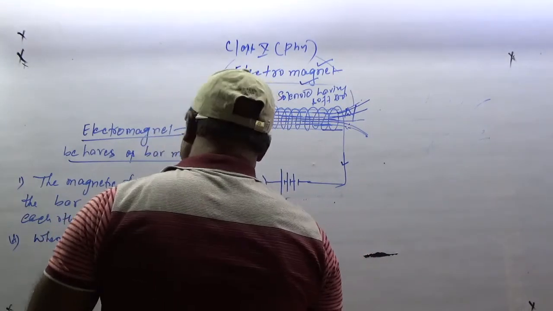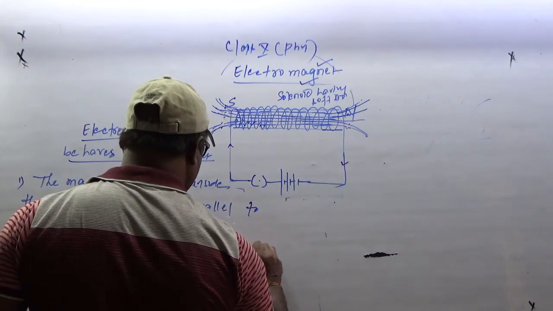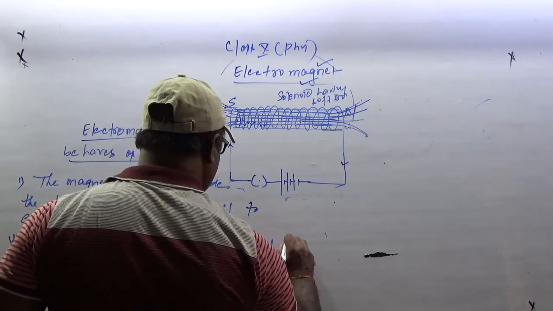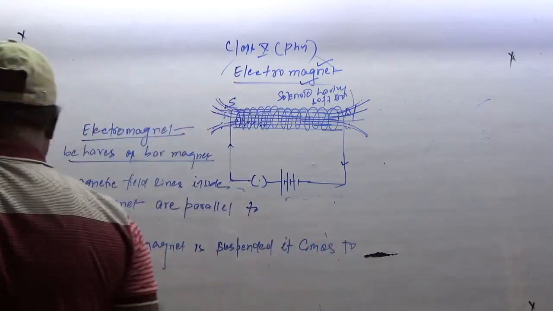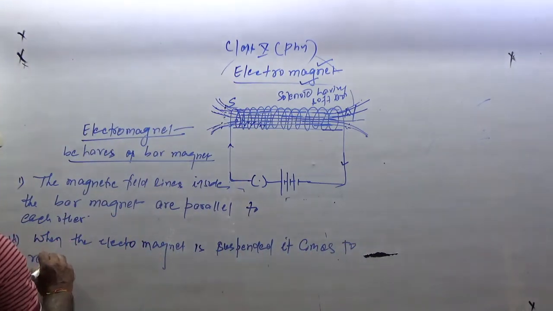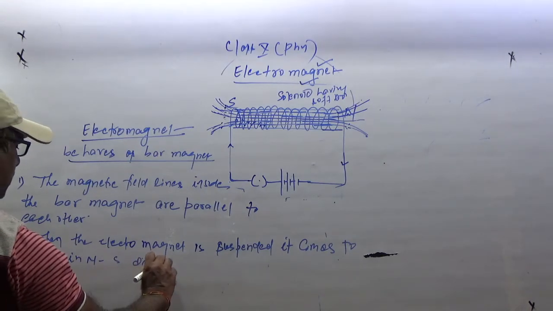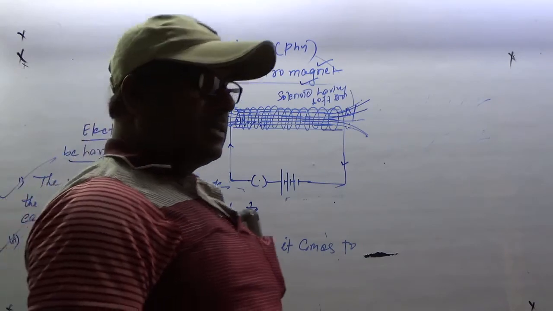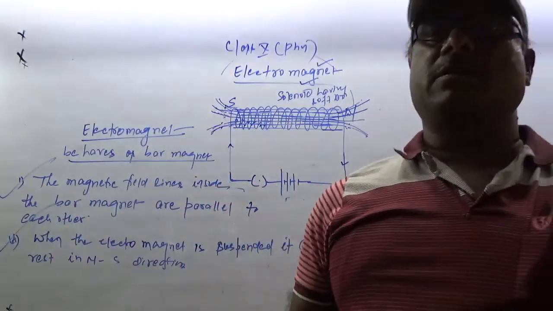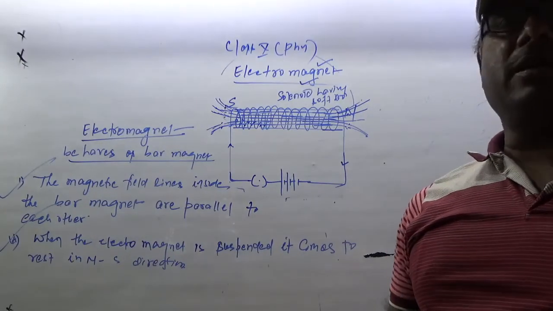When the electromagnet is suspended, it comes to rest in the north-south direction. Because of this property, the electromagnet is termed a bar magnet. इसको bar magnet भी कहा जाता है.